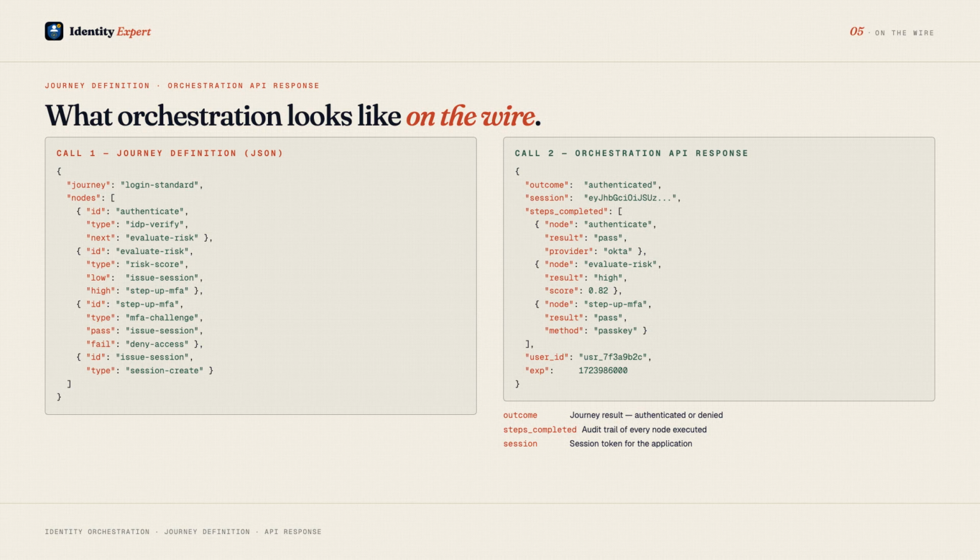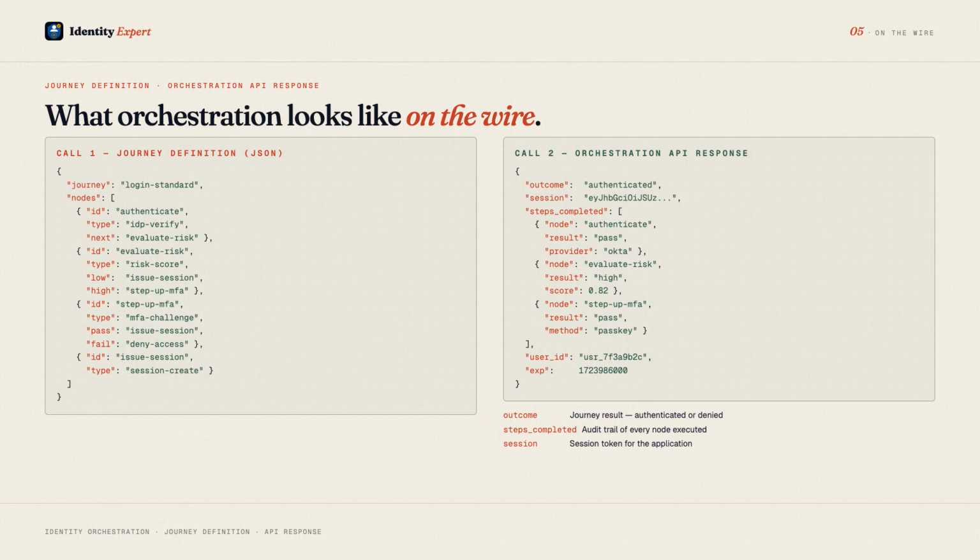The evaluate risk node calls the risk engine. If the score is low, it transitions to issue session. If the score is high, it transitions to step-up MFA. The step-up MFA node calls the MFA provider. On success, it transitions to issue session. On failure, it transitions to deny access. Each node is a self-contained unit. The journey is a graph of these units.